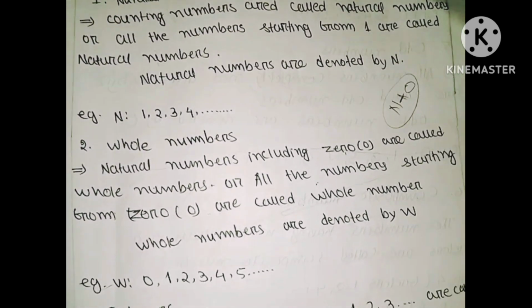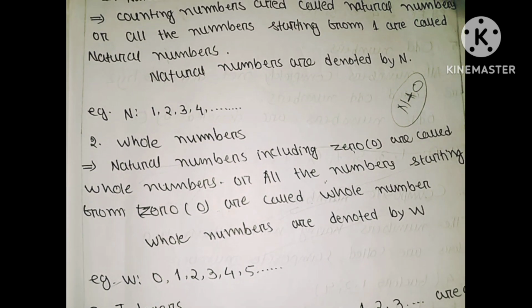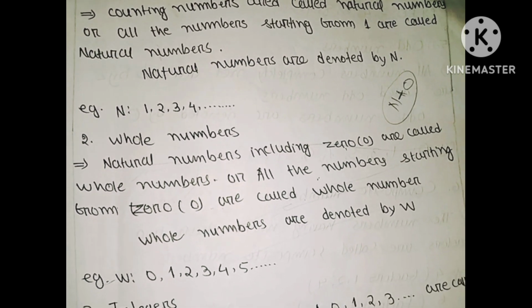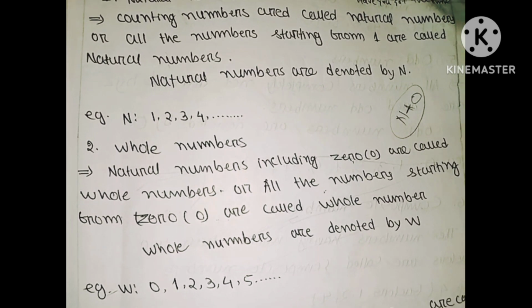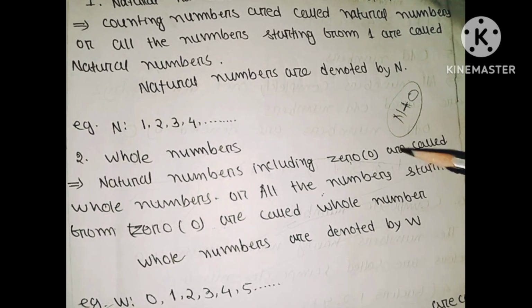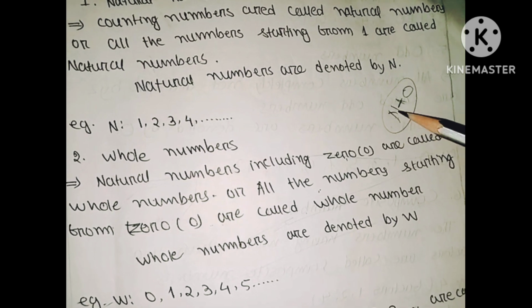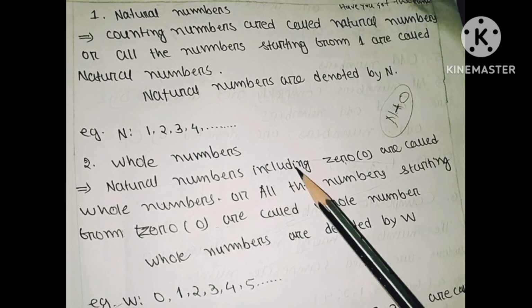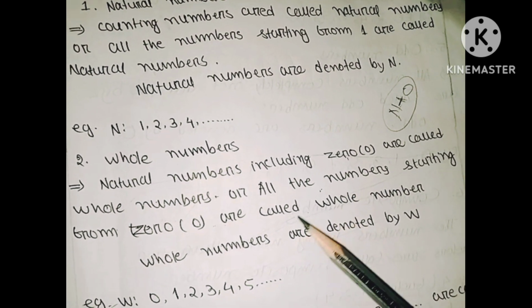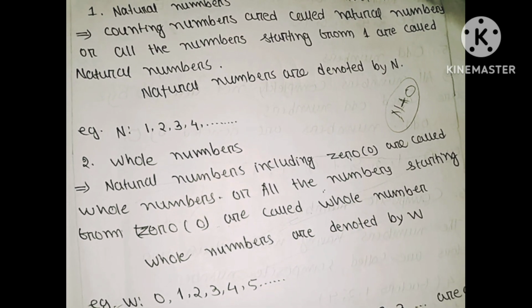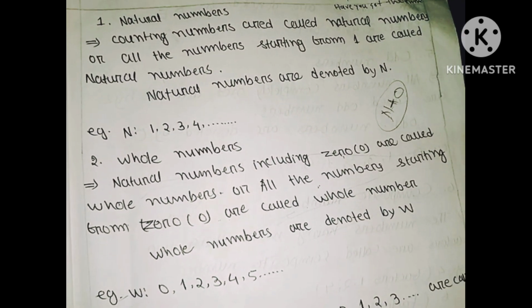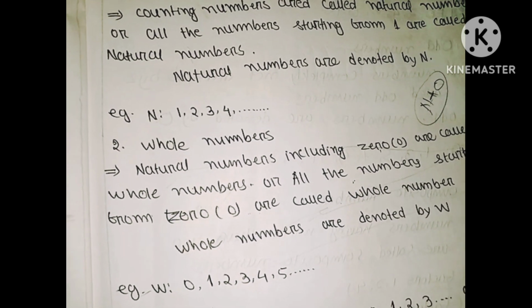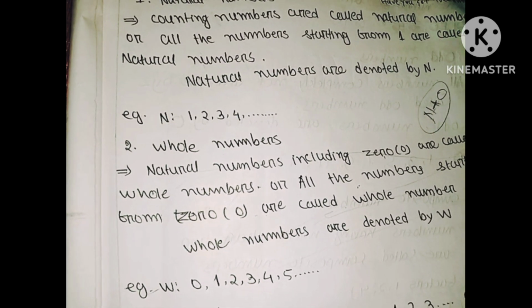Next you can see whole numbers. Whole means entire, complete. Here you can see N plus 0. N means natural numbers. We just have to add 0 and this is converted to whole numbers. Natural numbers including 0 are called whole numbers. All the numbers starting from 0 are called whole numbers. Whole numbers are denoted by W. You can see 0, 1, 2, 3, 4, 5, 6. This is called whole numbers.